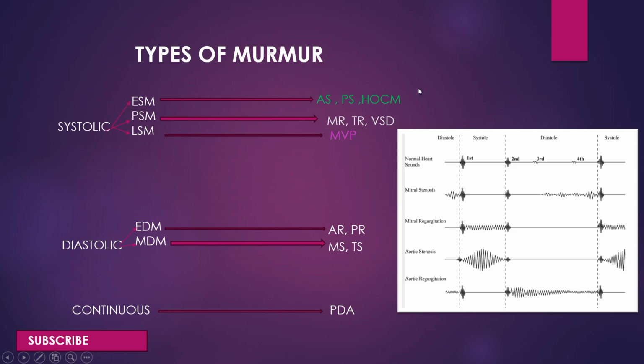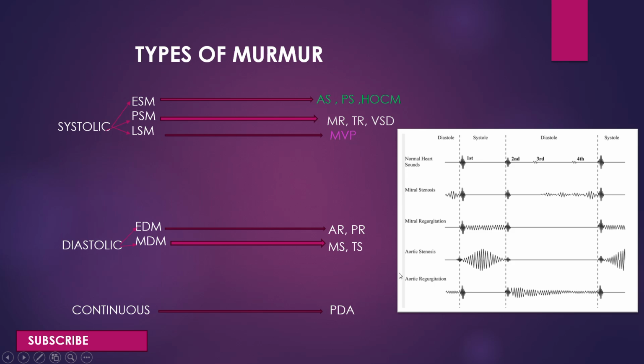And I think you should write down this diagram because this can be helpful as a mnemonic. We can memorize this in this way: systolic ESM, AS PS, HOCM, PSM, MR TR VSD, LSM, MVP. So we can easily memorize this. That's why I have written this in this manner.